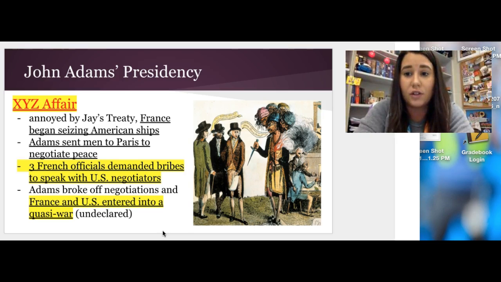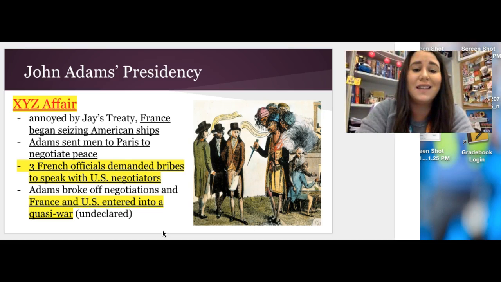Obviously, we had declared ourselves neutral in the war between France and Great Britain. So France began seizing American ships, particularly ships that they knew were trading with Great Britain. So Adams sends 3 men to Paris to negotiate peace. He sends a delegation. The 3 French officials who meet these men then demanded bribes for us to be able